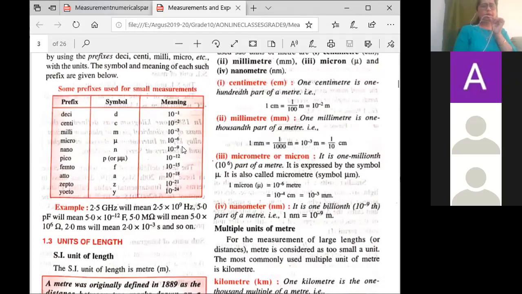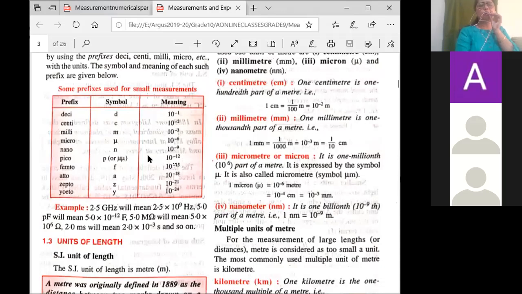So 1 nanometer is equal to 10 raised to minus 9 meter, right? Then there are more units, the picometer. Now see, if I want to measure the diameter of an atom, an atom is so small, okay? It's very small. I cannot measure the diameter in meter and centimeter. So whenever we measure diameters of atoms, we measure it with the help of this unit, the picometer. Okay, 1 picometer is 10 raised to minus 12.